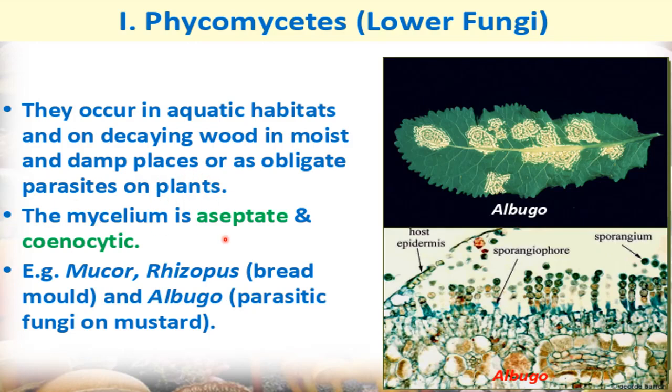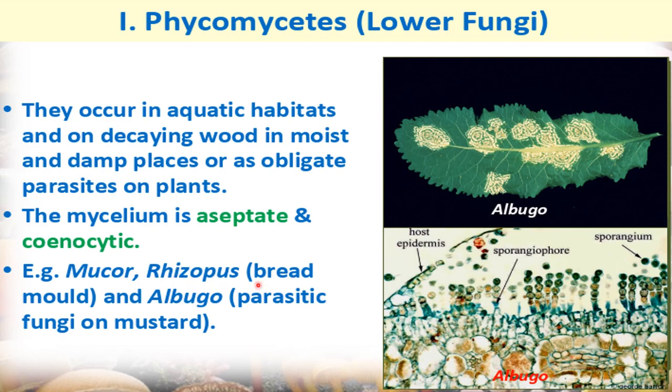The mycelium is aseptate. As I have told you, there are two types of hyphae, aseptate and cenocytic. In the case of phycomycetes, hyphae can be of aseptate or cenocytic type, so both types are present. In some phycomycetes aseptate hyphae are found, and in some cenocytic hyphae are found. So the mycelium can be of both types. Examples of phycomycetes are mucor and rhizopus.